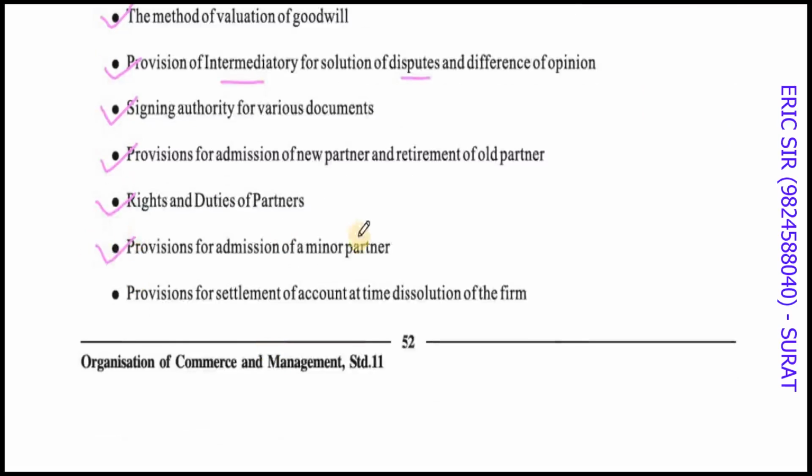The provision for admission of a minor partner. If a minor partner has to be admitted, like when an old partner dies and in his place his son has to be put as partner, and the son is a minor, then what are the provisions? How to admit him? What work, or how and when will he become a major partner? All these provisions. And then again, at the time of dissolution of the firm, how do we settle the accounts? The provisions for settlement of accounts at the time of dissolution of the firm.